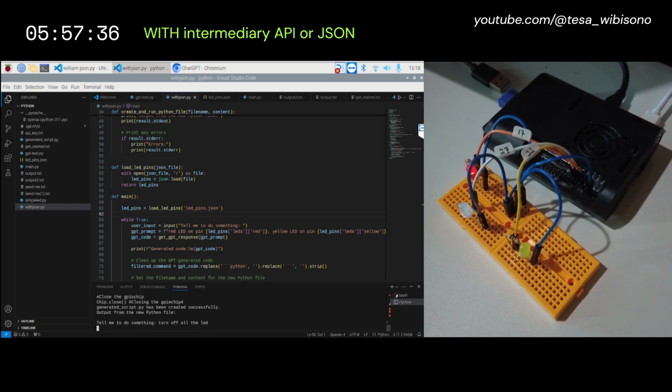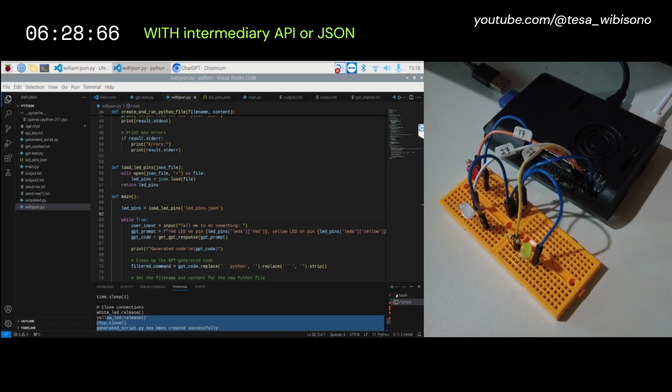Now we ask ChatGPT to simply turn off all the LEDs. ChatGPT can successfully complete the task without too many failed attempts like in the previous tests.